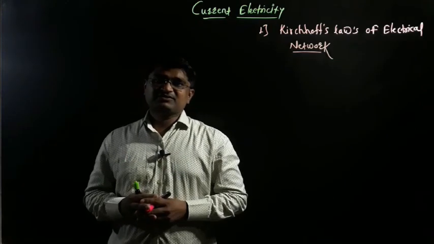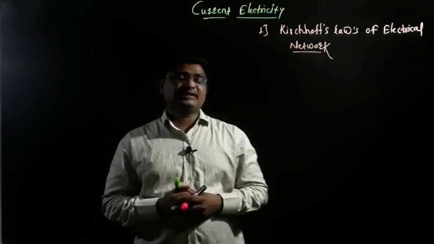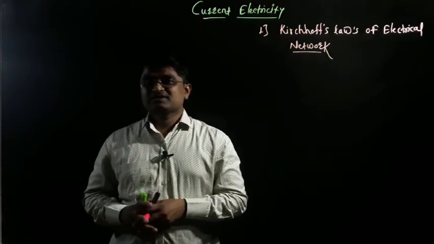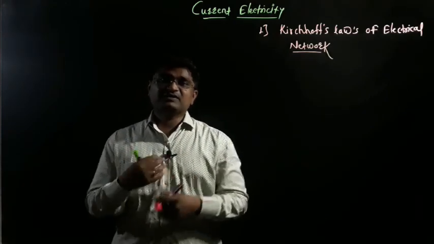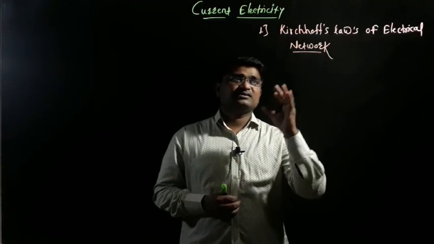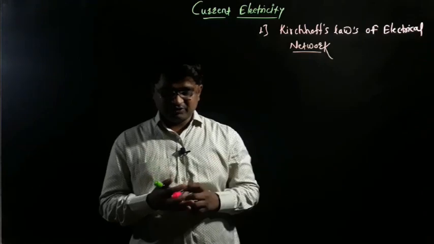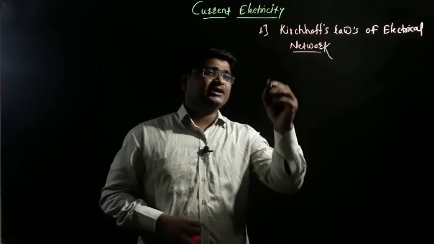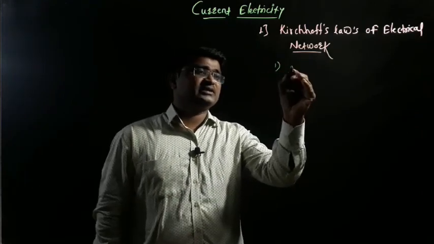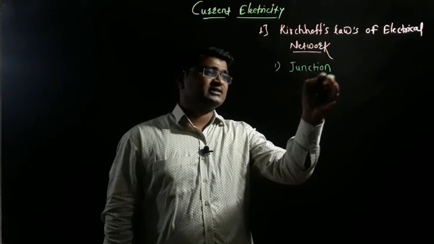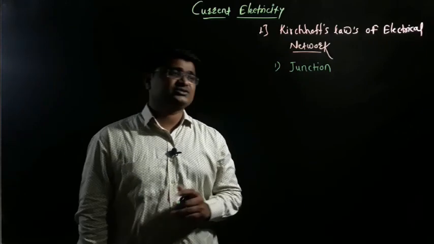But before we discuss Kirchhoff's laws of electrical network, we discuss some important definitions, some important terms, and after that we discuss the laws. So let's discuss some important definitions. The first concept is what is meant by a junction, what is the definition of junction.